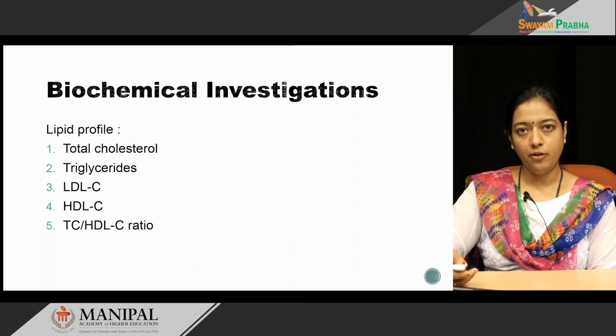Under lipid profile we can measure total blood cholesterol level, total triglycerides, LDL cholesterol, HDL cholesterol and ratio of total cholesterol to HDL cholesterol. To measure lipid profile, we have to take a fasting blood sample. This should be taken after 10 to 12 hours of fasting. Once the blood is collected, serum should be separated and it can be used for the measurement of lipid profile.